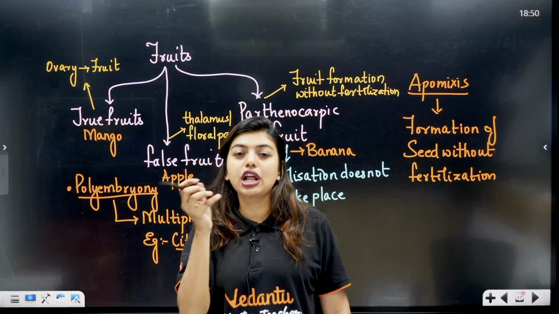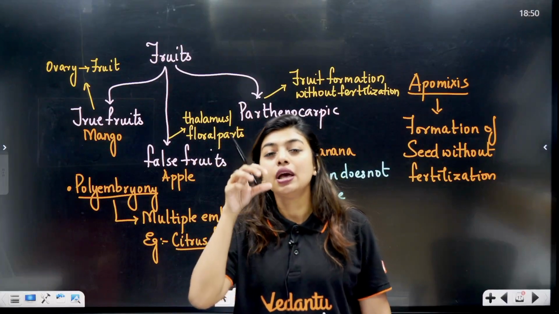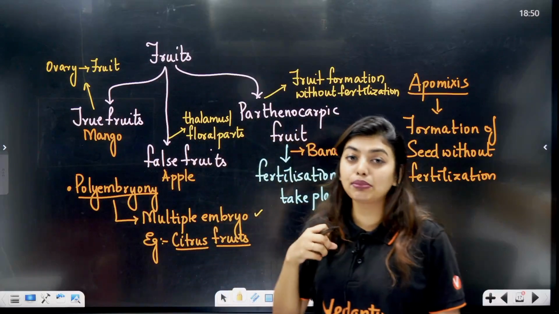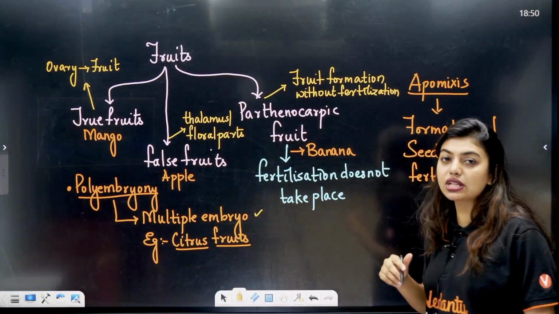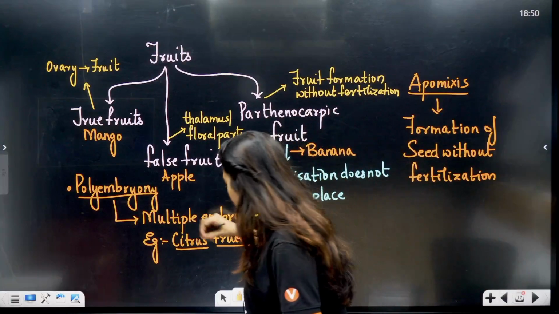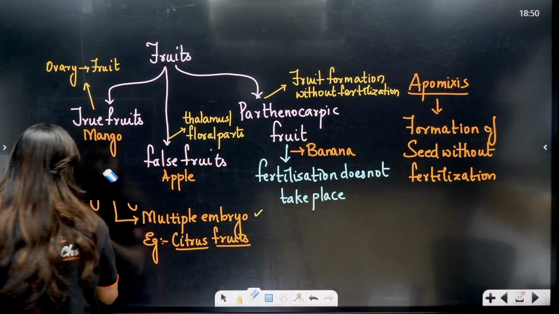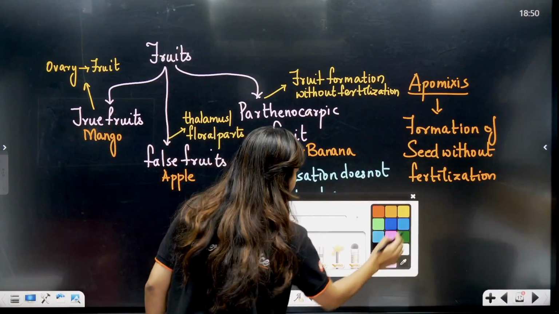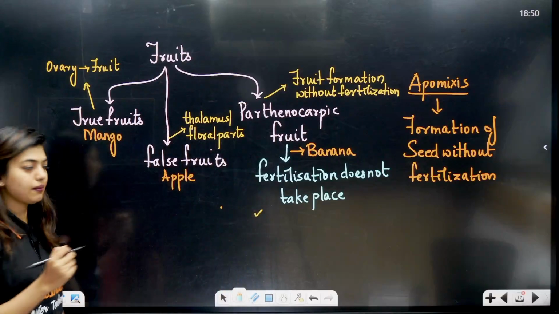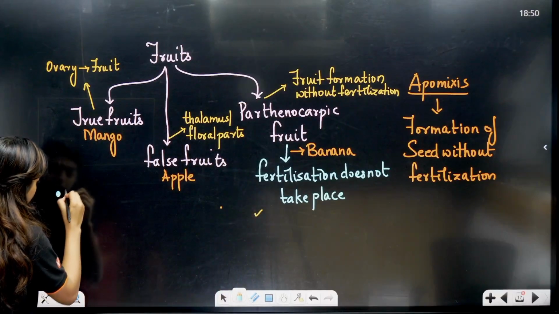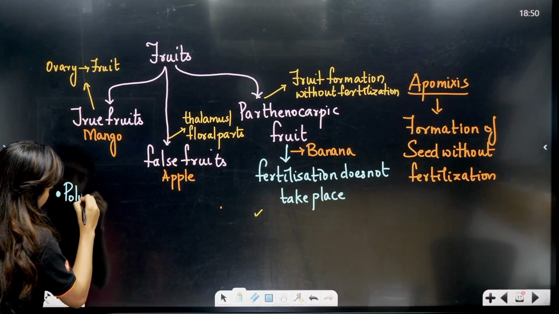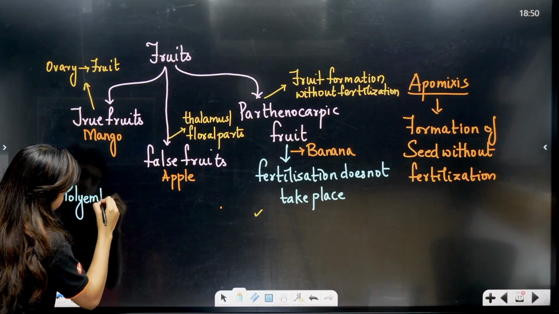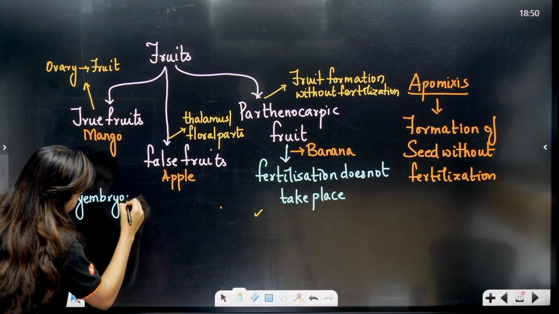So when that formation happened, the nucleus would have moved inside, because of which multiple embryos are formed, and when multiple embryos are there, we call that polyembryony. I will write it a little lower, otherwise it will not be clear to all of you. Polyembryony.